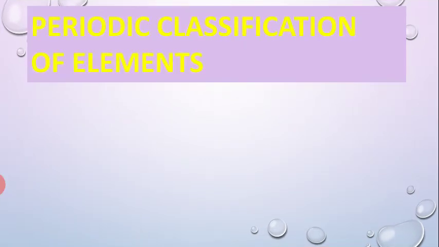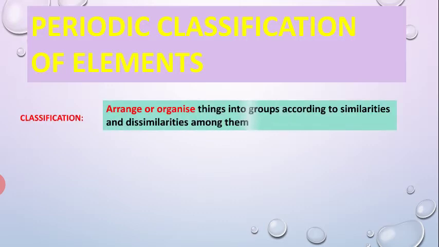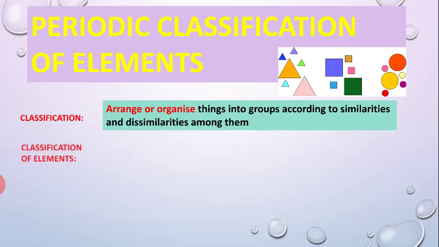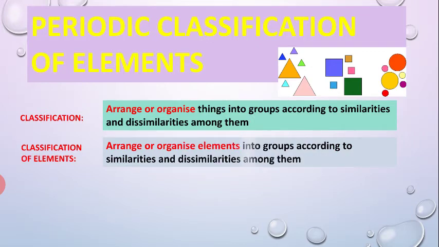So what is periodic classification of elements? Classification means to arrange and organize things into groups according to the similarities and dissimilarities among them. What is classification of elements? It means arranging and organizing elements into groups according to similarities and dissimilarities among them.